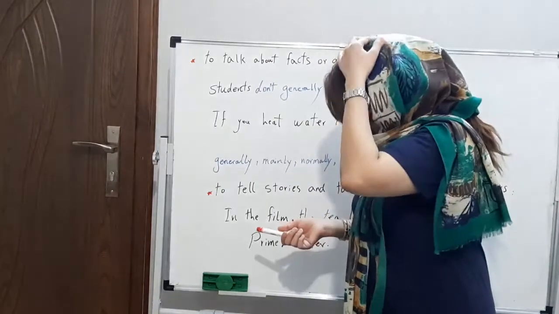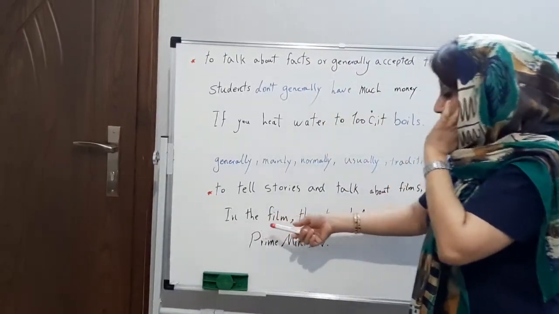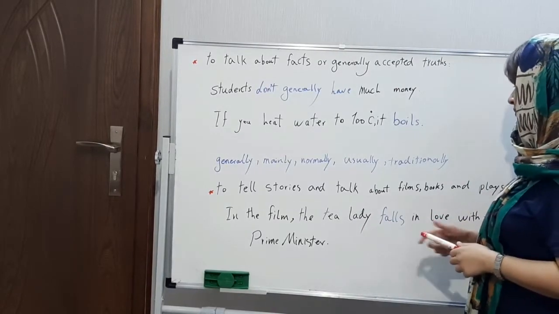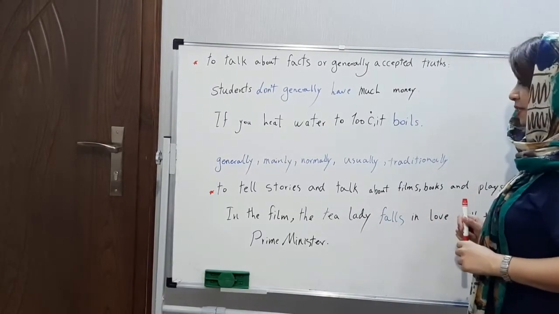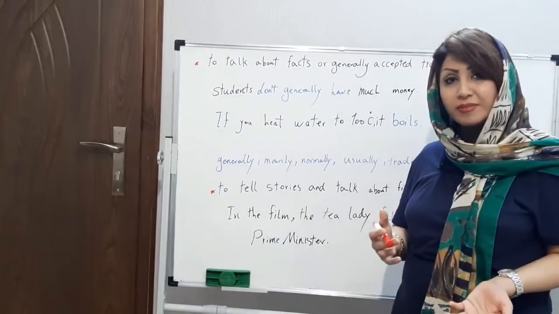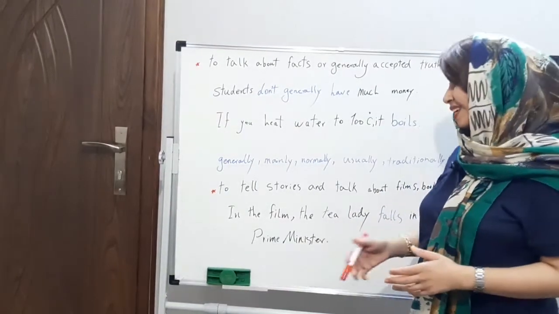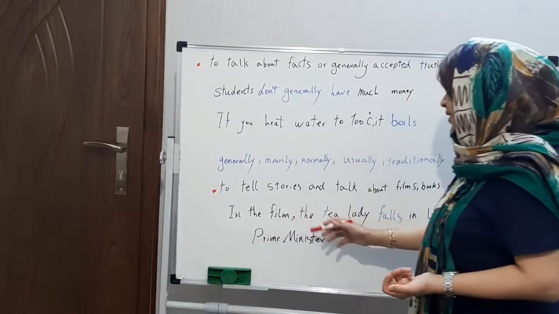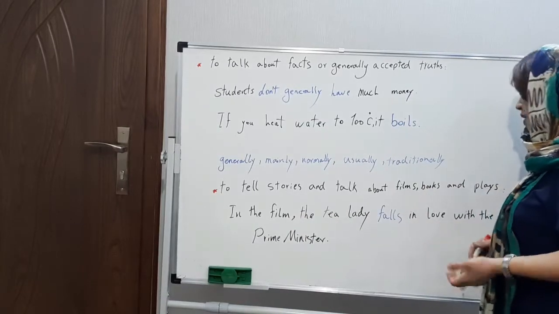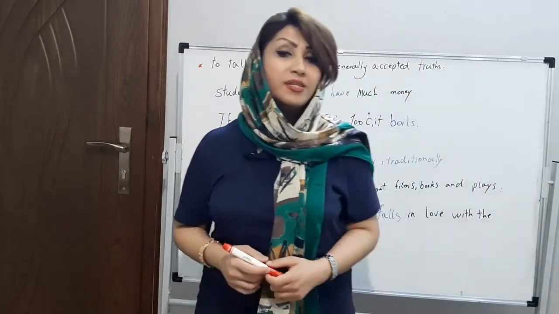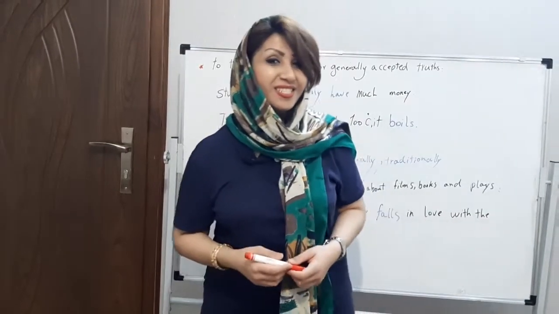Let's take a look at this example: in the film, the tea lady falls in love with the prime minister. Falls is the verb. Okay, now let's go through the next usage.